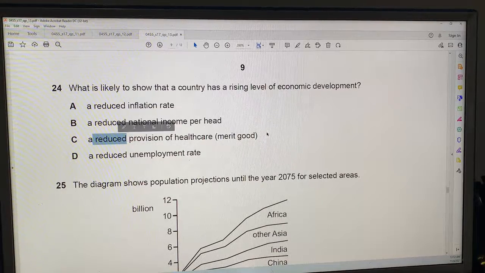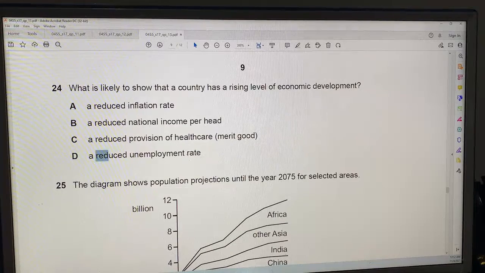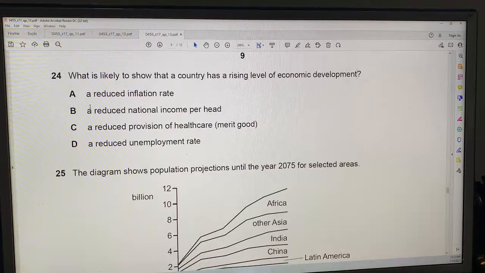No, that's probably a lower level of economic development. Yes, healthcare is a merit good with positive externalities, right? So it must be D, a reduced unemployment rate would show that a country has a rising level of economic development. So the answer for 24 must be D.